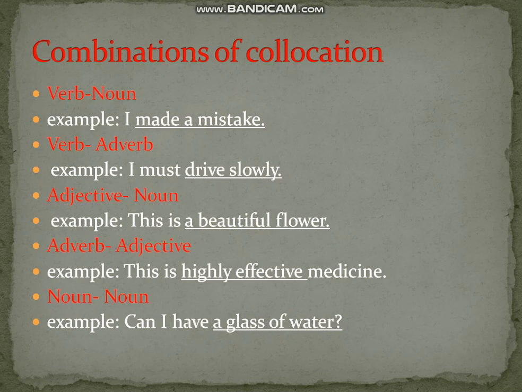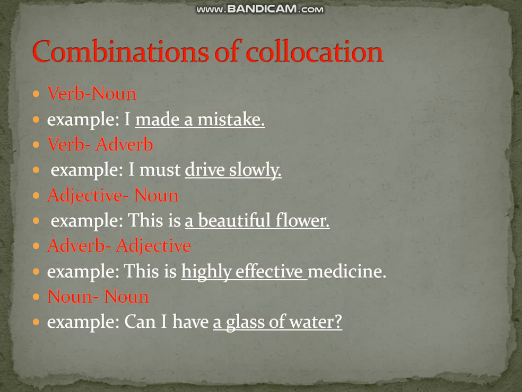The third type is adjective and noun. For example, this is a beautiful flower. A beautiful flower is a collocation wherein beautiful is an adjective and flower is a noun. The next type is adverb and adjective. This is highly effective medicine. Highly effective is a collocation wherein highly is an adverb and effective is an adjective.